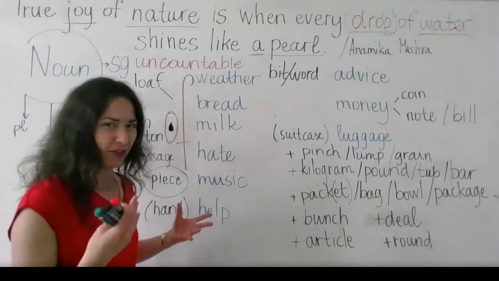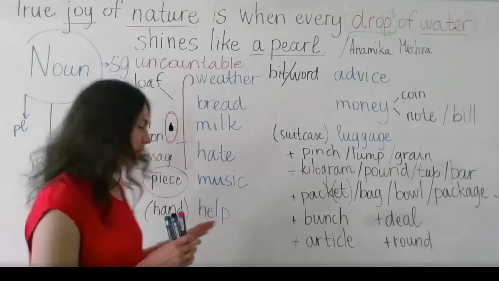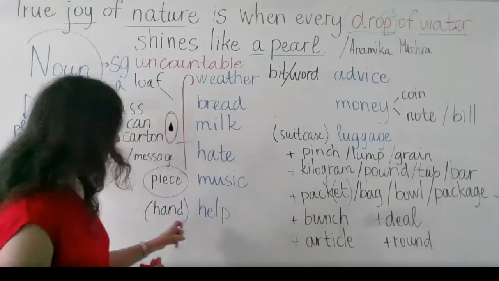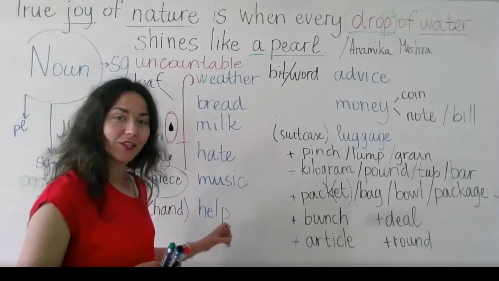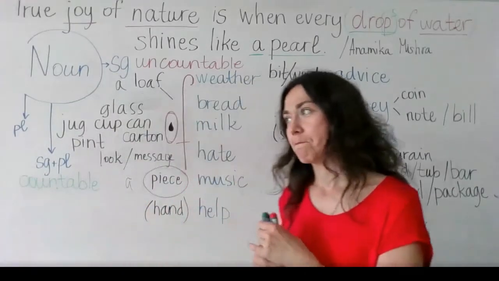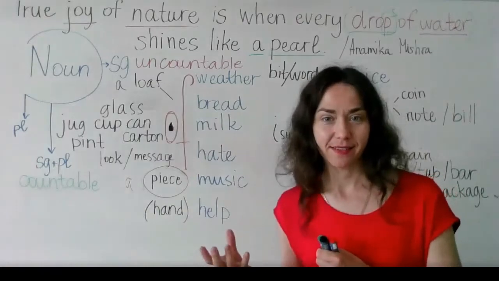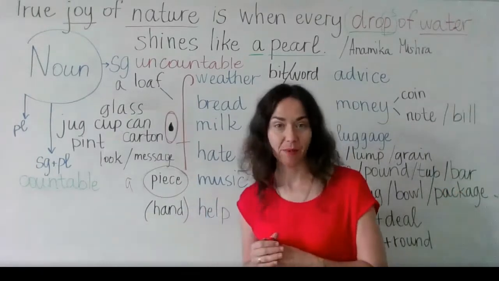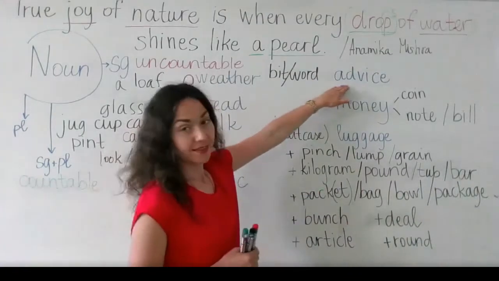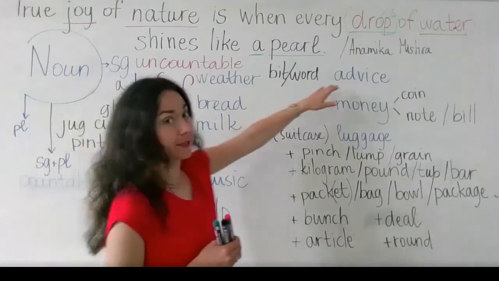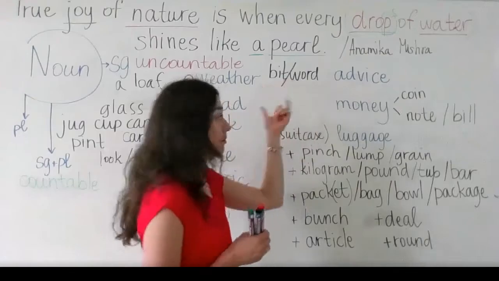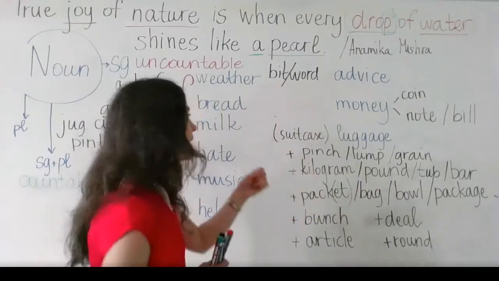Then we have help. You do not often hear this hand of help, but we have another expression which is often used, a helping hand. So this help, often we use the word when we make other phrases and we describe in what way we help. A helping hand. Advice, you remember, you can say a piece of advice or a bit of advice, a word of advice, again, a bit. Sometimes you can use this word with other uncountable nouns as well.